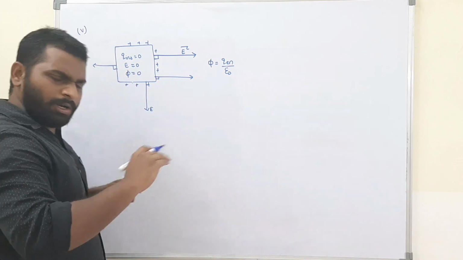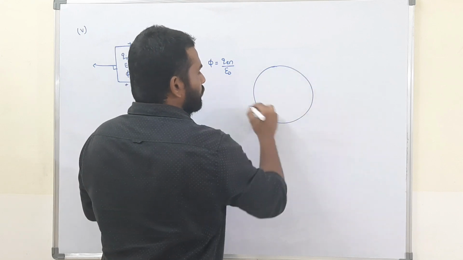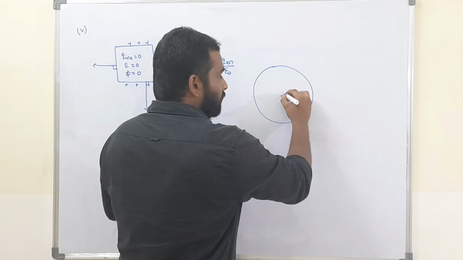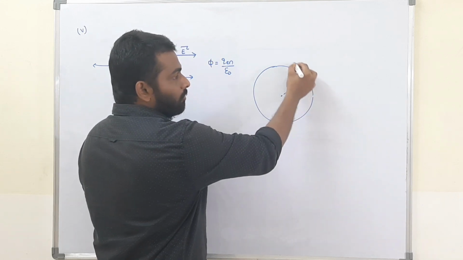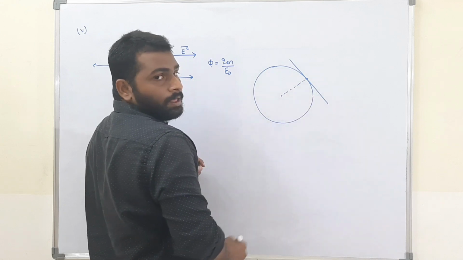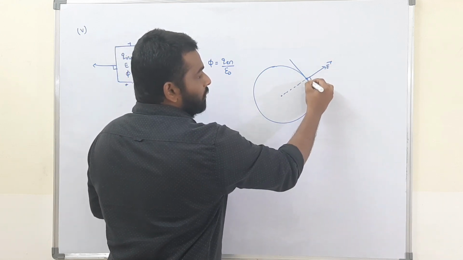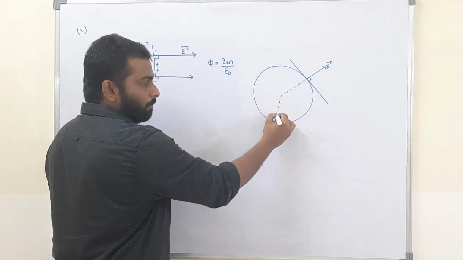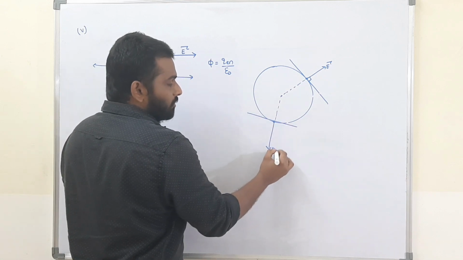Whatever be the shape, no problem. It may be any shape. If it is a circular body, then what is the perpendicular to the surface? Simply draw a radius. This is the radius at this point. Now draw a tangent. With this tangent, the electric field is making 90 degrees. Now the electric field at this point, in which direction? Perpendicular to the surface. Draw a tangent, and this is the electric field direction.